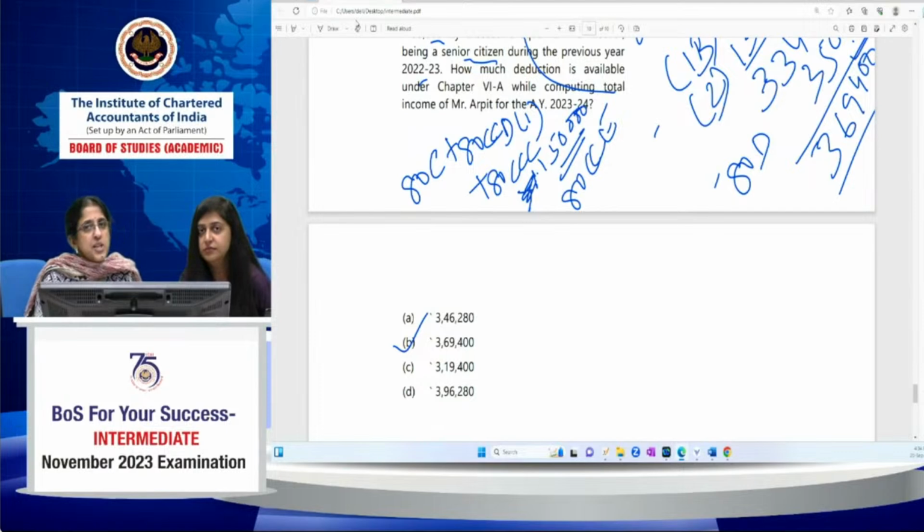Study well, work out the questions on your own, compare your answers, solve all the MCQs and case scenarios web hosted on the website, MTPs, RTPs on your own. It's okay if you make mistakes now, you can always correct them. In fact, it's a part of the learning process. You make mistakes, you understand what the mistake is, you correct yourself so that in the exam you don't make any mistakes, or you make as few mistakes as possible. So don't get worried if you're making mistakes now. Just consider that you're learning more. But try to do it on your own. That will only help you in your exam conditions. All the best to all of you.